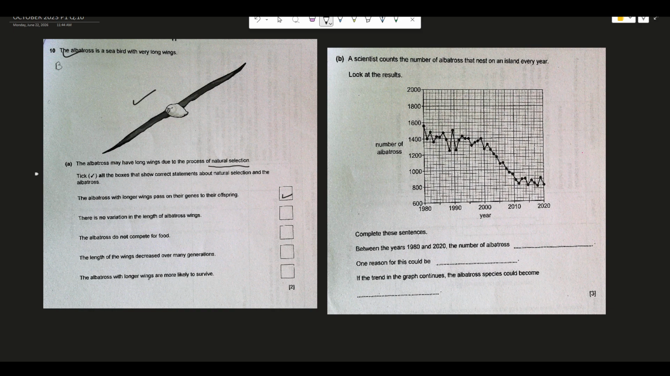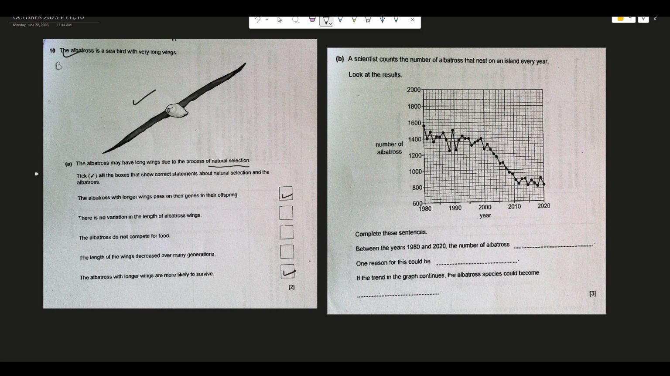And the last one is the albatross with longer wings are more likely to survive. Yes. With longer wings, the albatross bird will have more chances of survival, because there is a certain purpose behind it. The longer the wings of the albatross, the more efficiently it can handle the environmental situation, and it will survive. So I would like to put a tick mark over here. There are two tick marks that I have put.